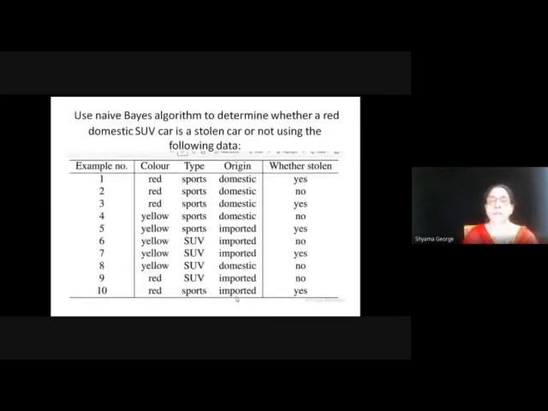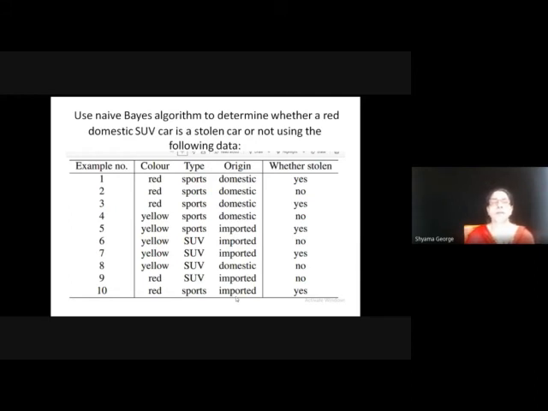So now you can try this problem. You have to solve it using the frequency table and conditional probability table. You are given the training data. The features are color, type, origin, and the class label is whether stolen, with values yes or no. Feature values for color, type and origin are given.